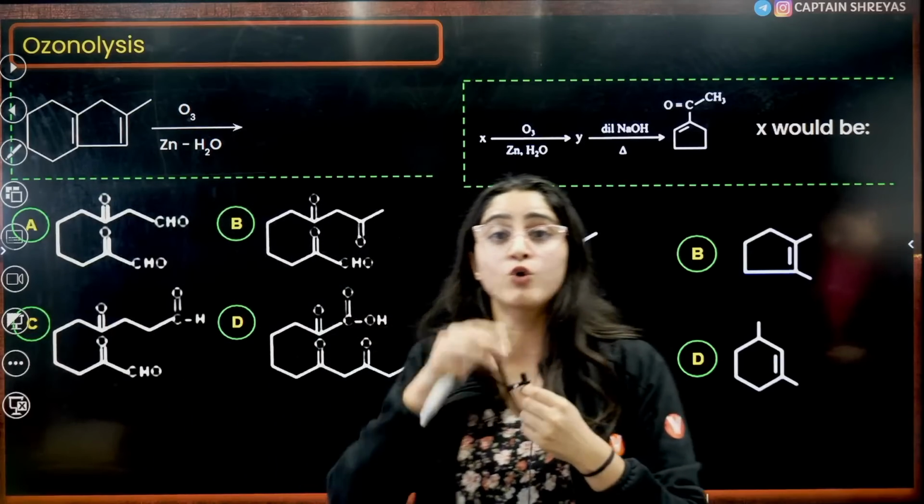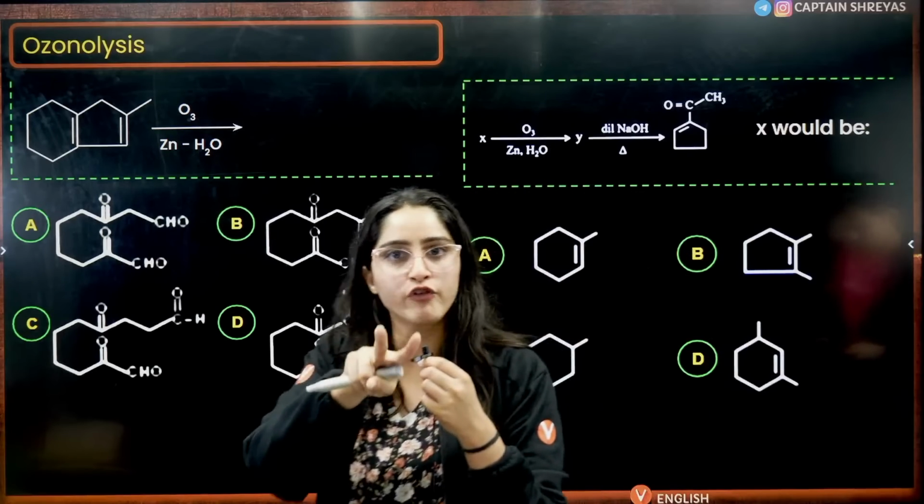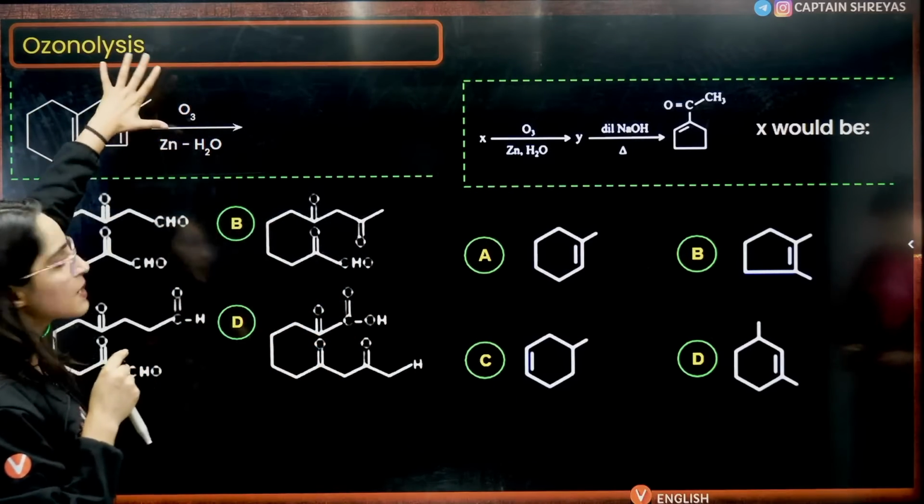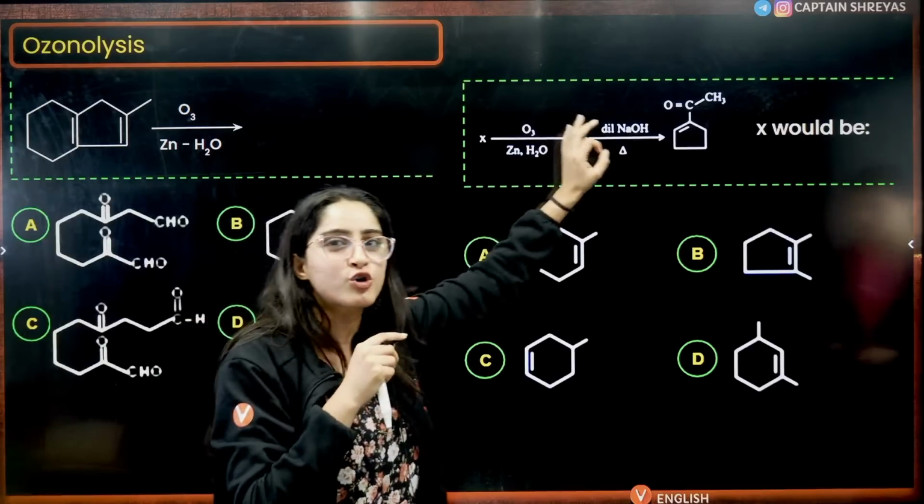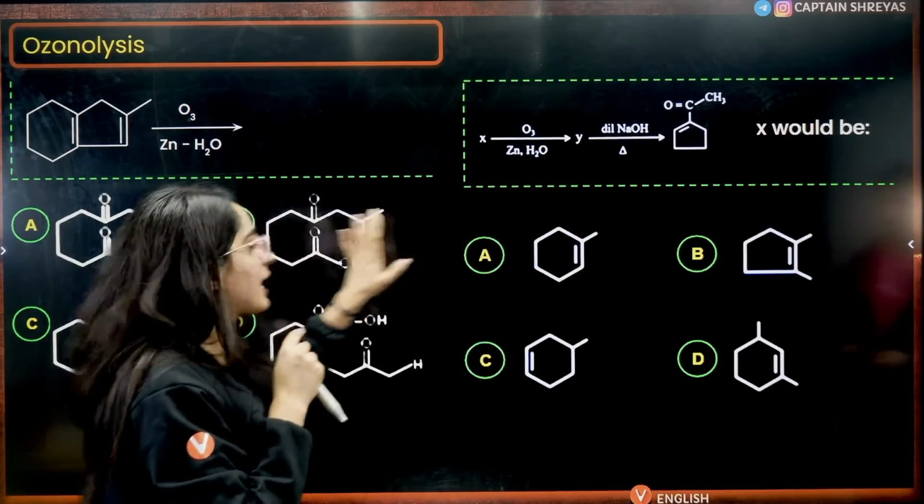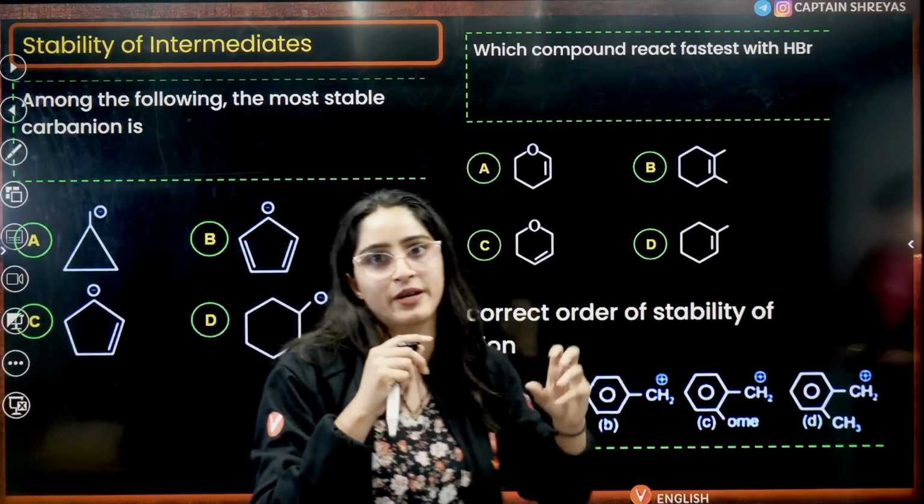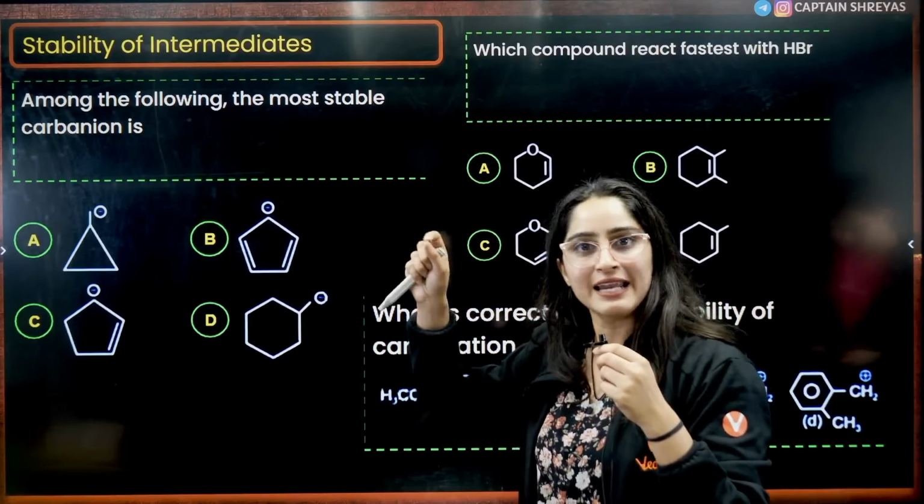As I always tell, ozonolysis is a very important topic. Now here 2 kinds of questions they have asked. One was a very simple direct question, and the other is a complex question where aldol condensation also took part, right? Next, from organic chemistry, we have stability of intermediates, GOC based on BARHI, right?